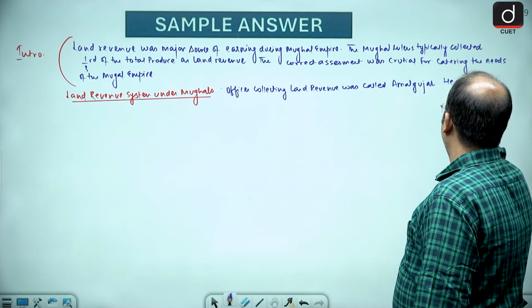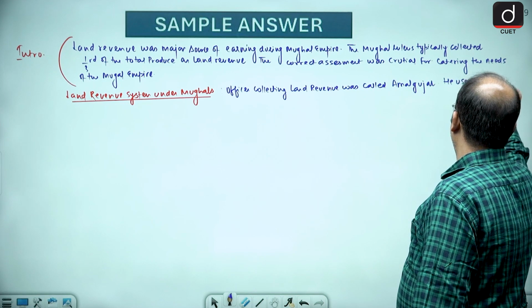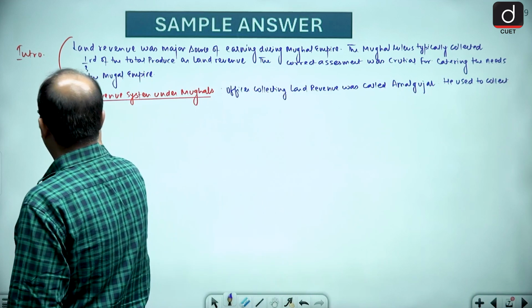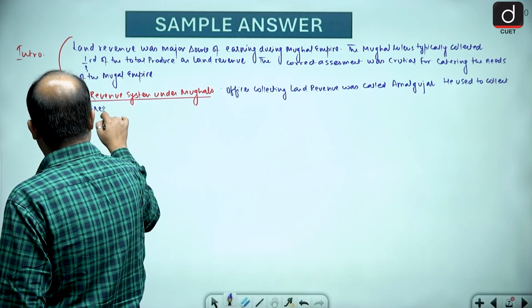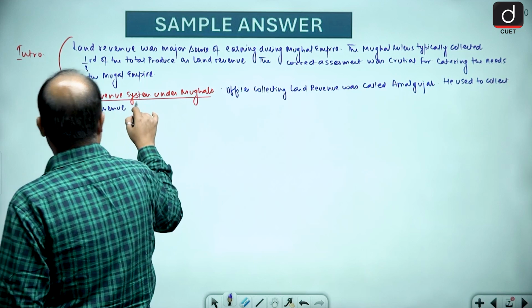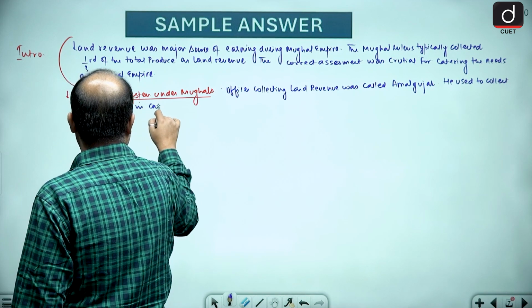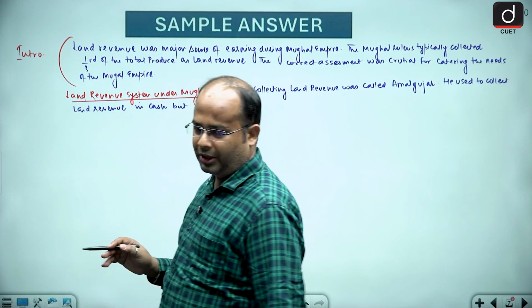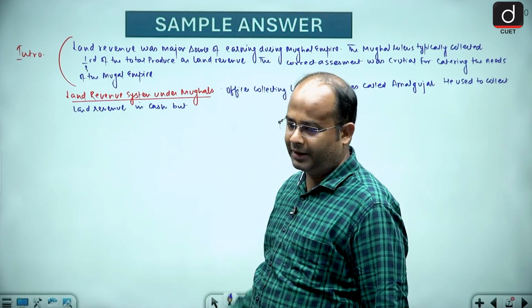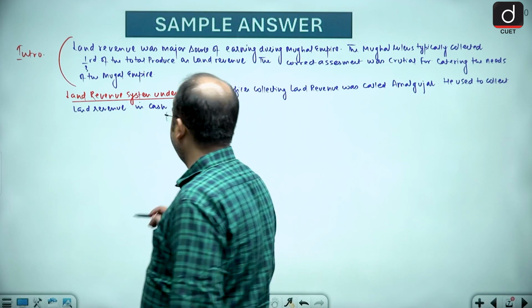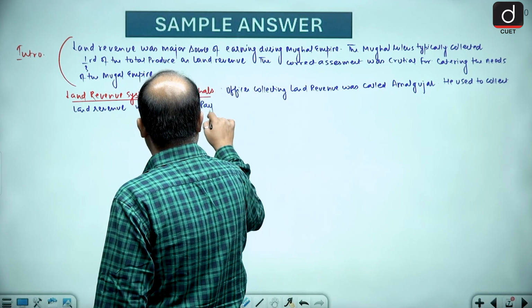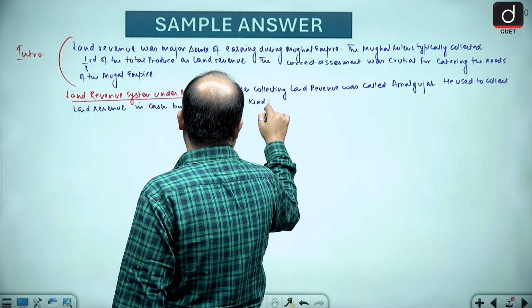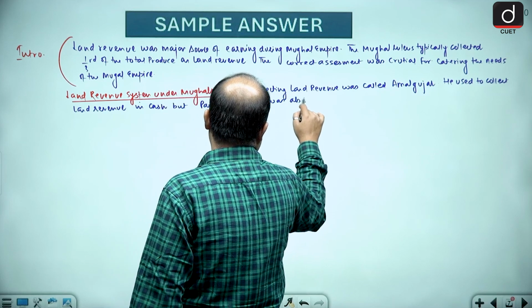land revenue in cash, but payment in kind was also acceptable.